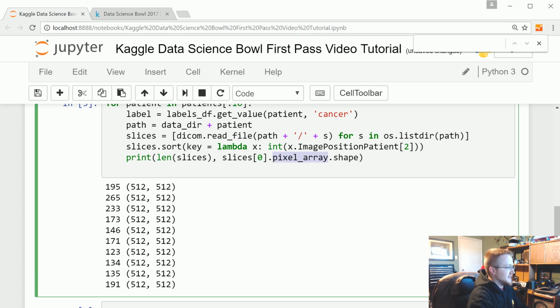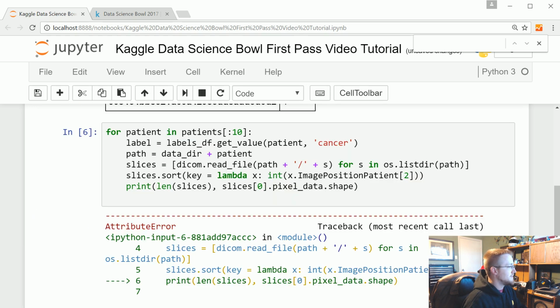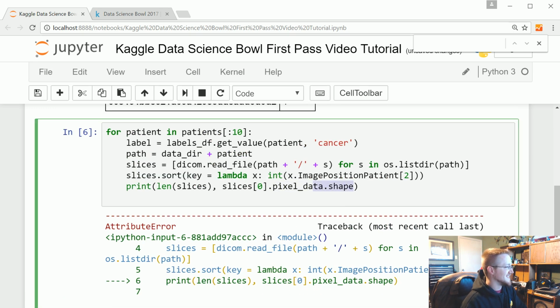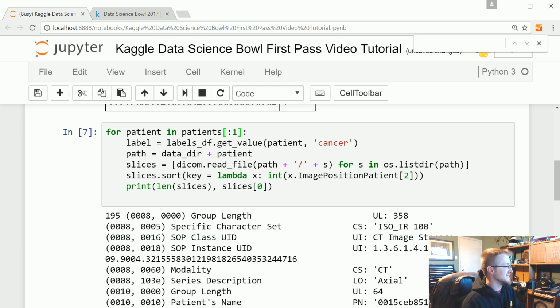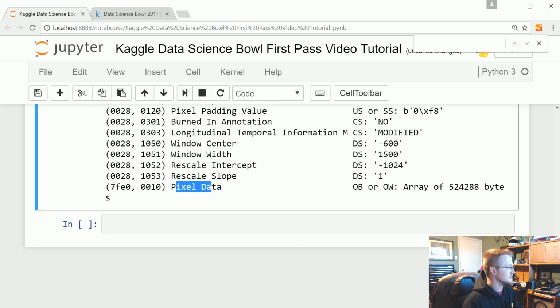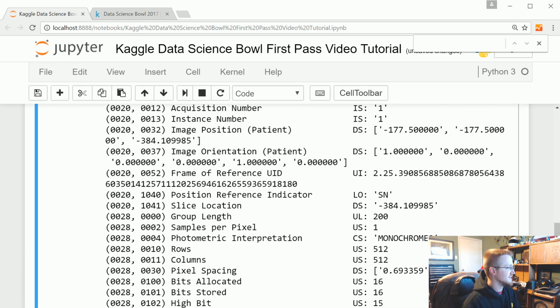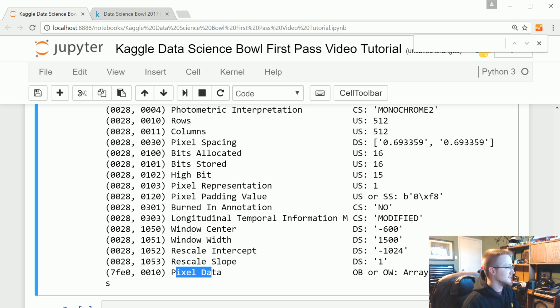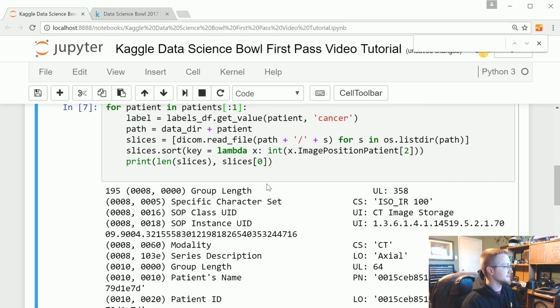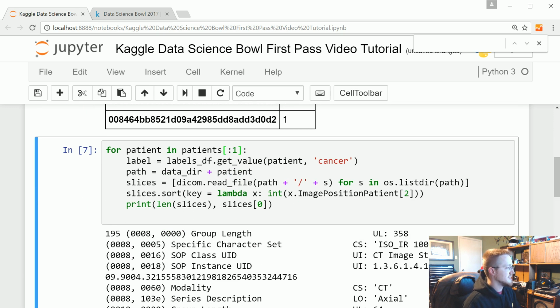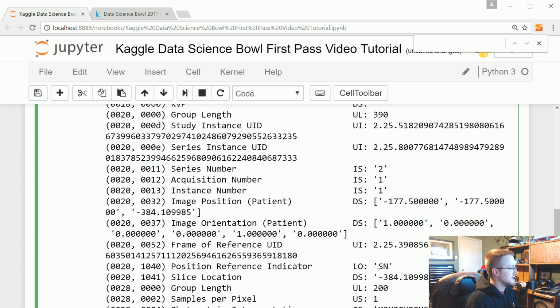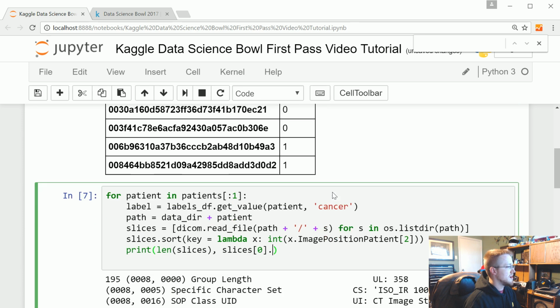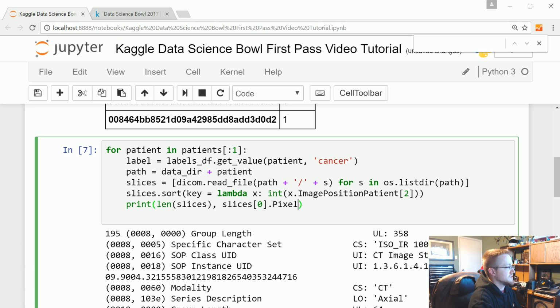Also, I just want to run pixel data real quick. I'm curious. Live testing. Hey, you can tell me we don't have pixel data. Did I not just see pixel data? Let's do slices 0, patient 1. Okay, clearly I'm just a big dummy. Interesting, because you can reference these other elements because I've already referenced them. I'm not sure what I'm doing wrong there. Slices 0 dot, and I'm pretty sure it would just be all underscored. But let's do pixel data, because that's how we reference this one. So dot pixel data.